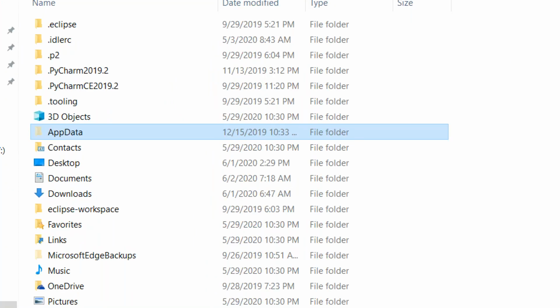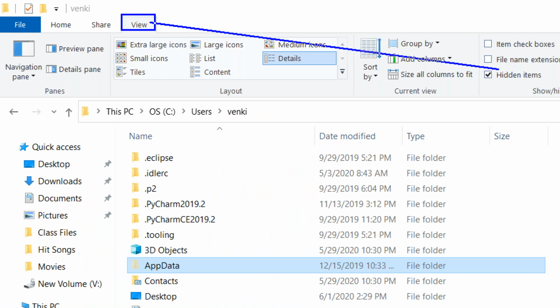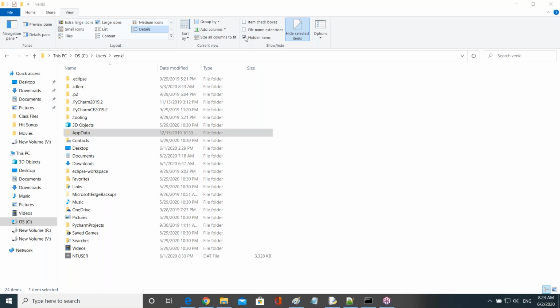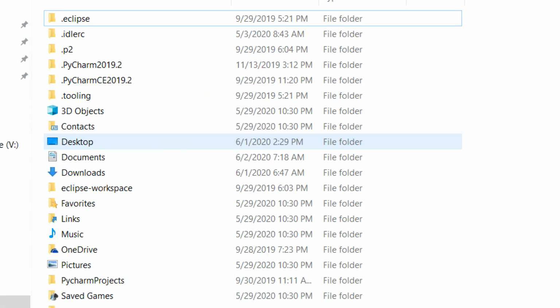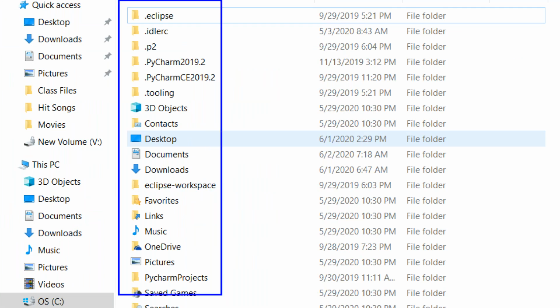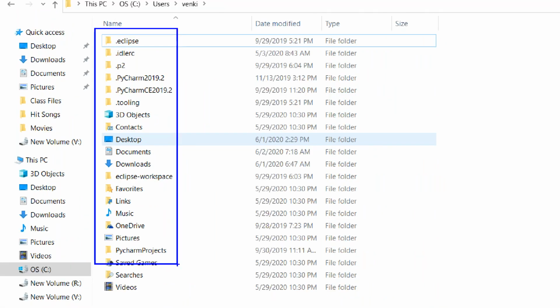Just I go to the View tab at the top, then you can see Hidden items is there. By default, it is unchecked, right? Now I uncheck this one. Observe here, then AppData disappears. You cannot see AppData. Means from AppData onwards, the path is hidden.